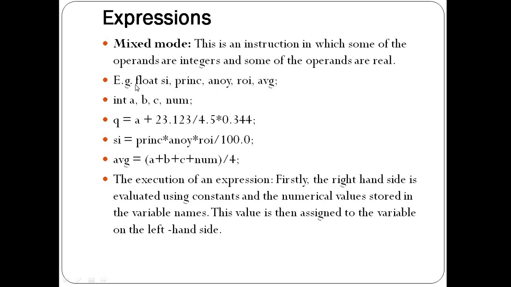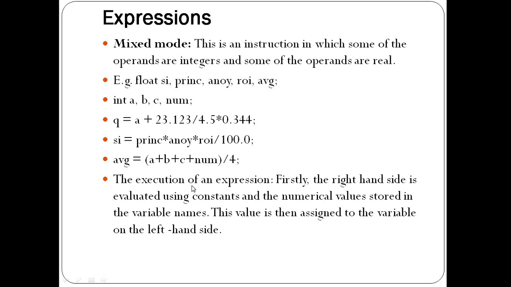I am just declaring some variables using float, that is si, princ, anoi, roi, avg, and some variables declared as a, b, c, num. So creating the expression, first q is equal to a plus 23.123 divided by 4.5 into 0.344. Si is equal to princ into anoi into roi divided by 100, and average is abc plus num divided by 4.